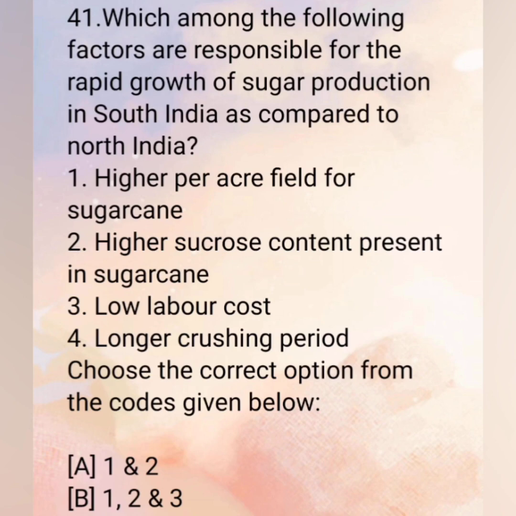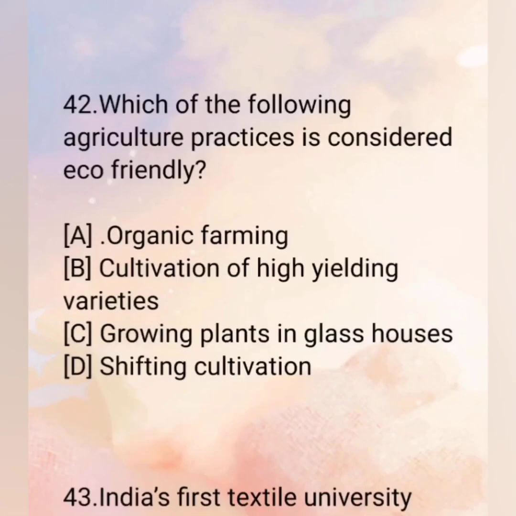Choose the correct option from the codes given below. A. First and second. B. First, second and third. C. First, second and fourth. D. First, second, third and fourth. The correct answer is C. First, second and fourth. Means higher per acre yield for sugarcane, second, higher sucrose content present in sugarcane, then fourth, longer crushing period.